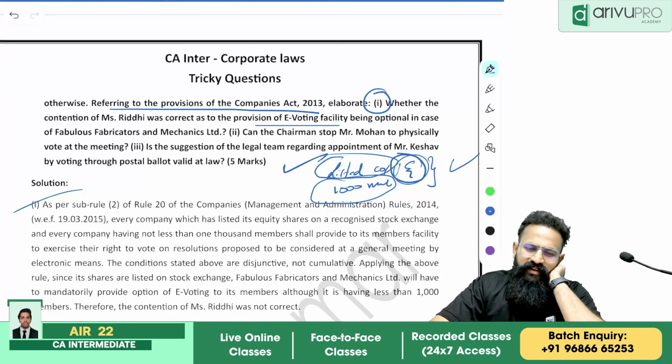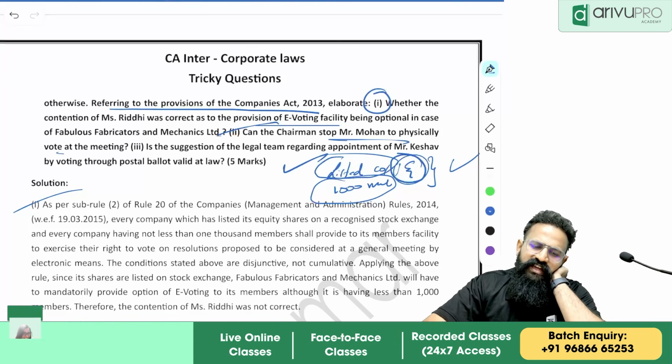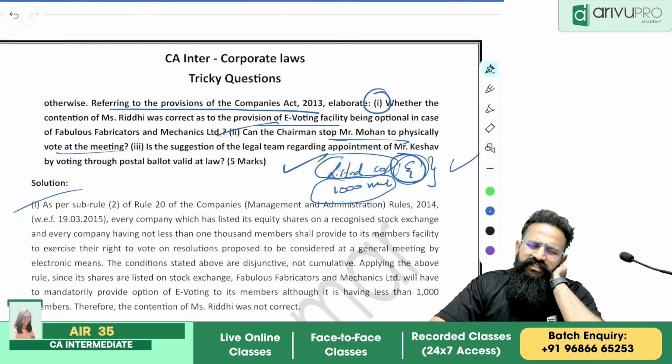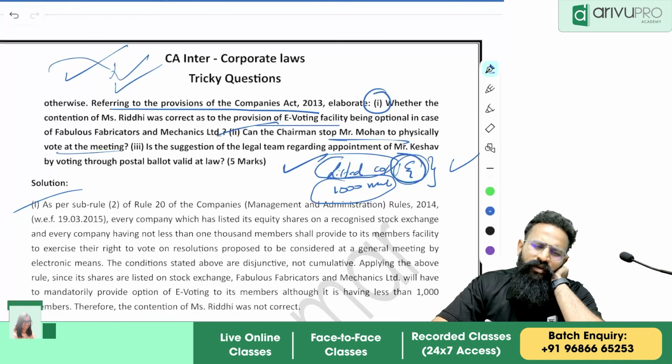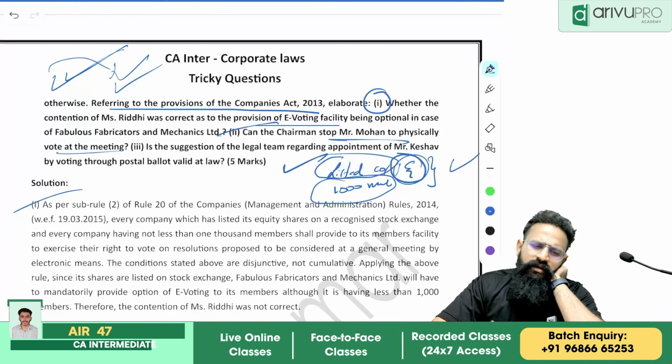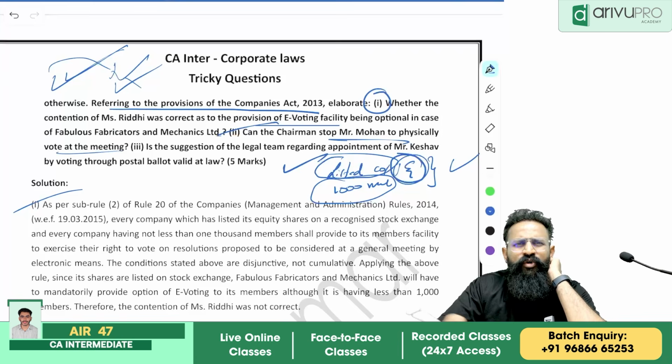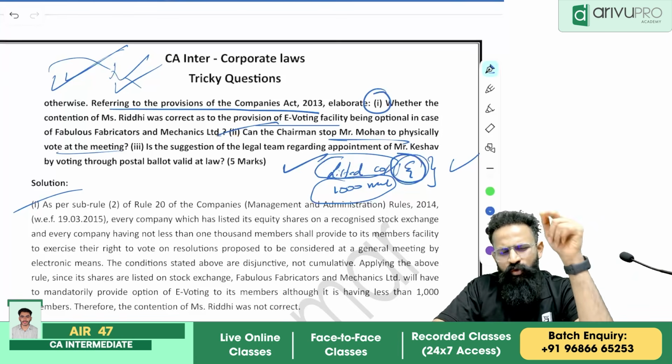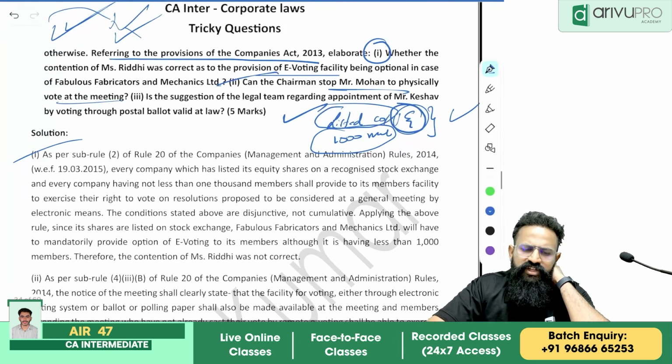Simple. Okay. Can the chairman stop Mohan from physically voting? No, people. Remember, a person who has not yet voted in the e-voting can come and attend the physical meeting and also vote. But if you have already voted, you can attend the meeting, but you cannot vote. In the given case, he has not voted. So he can come and he can also vote. So the chairman's contention is wrong.